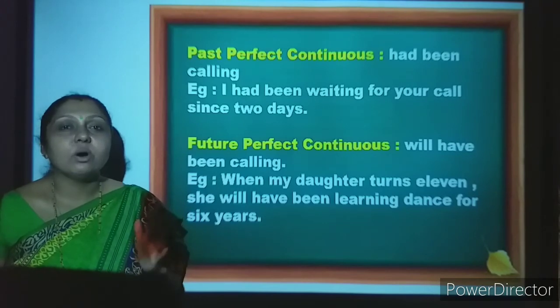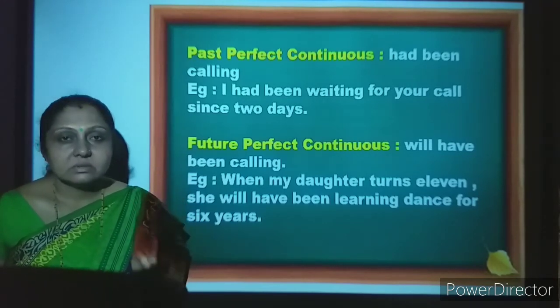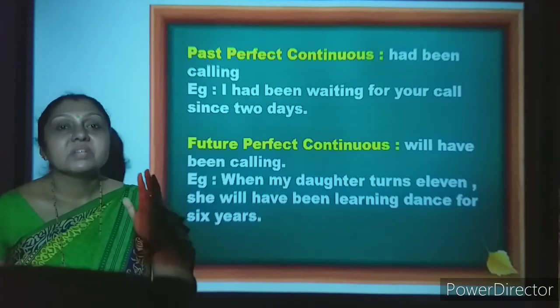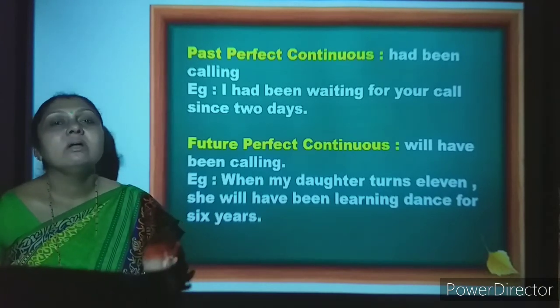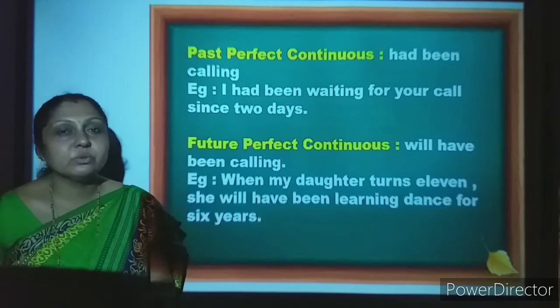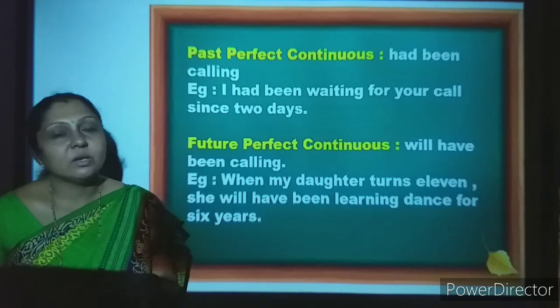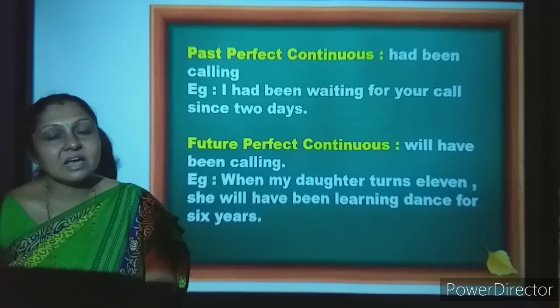I think you all have followed the video. So read it again and again, listen to it and try to change sentences from active to passive. This will help you from the point of view of your exam and also in enhancing your English language. Thank you.